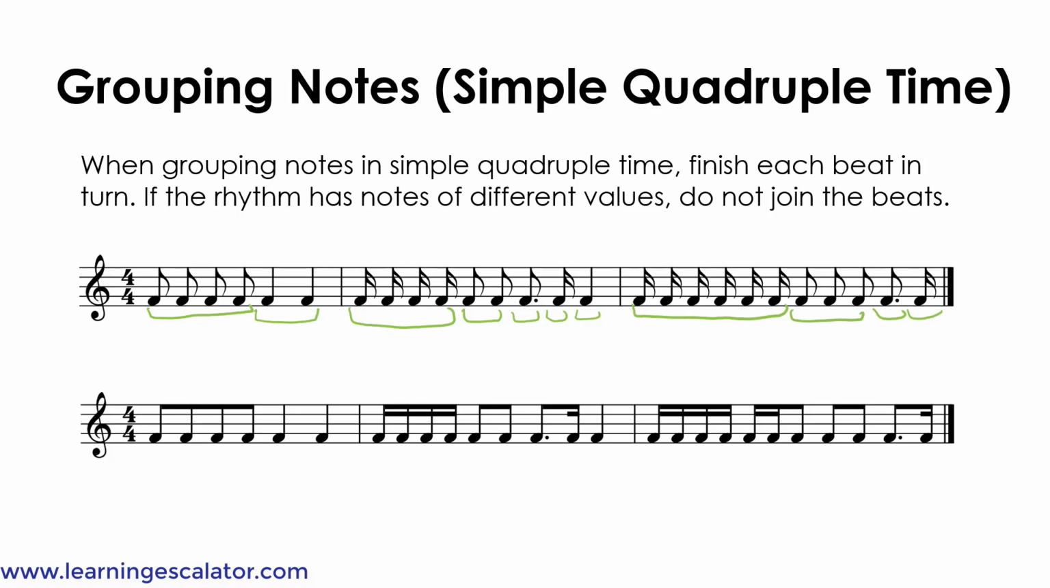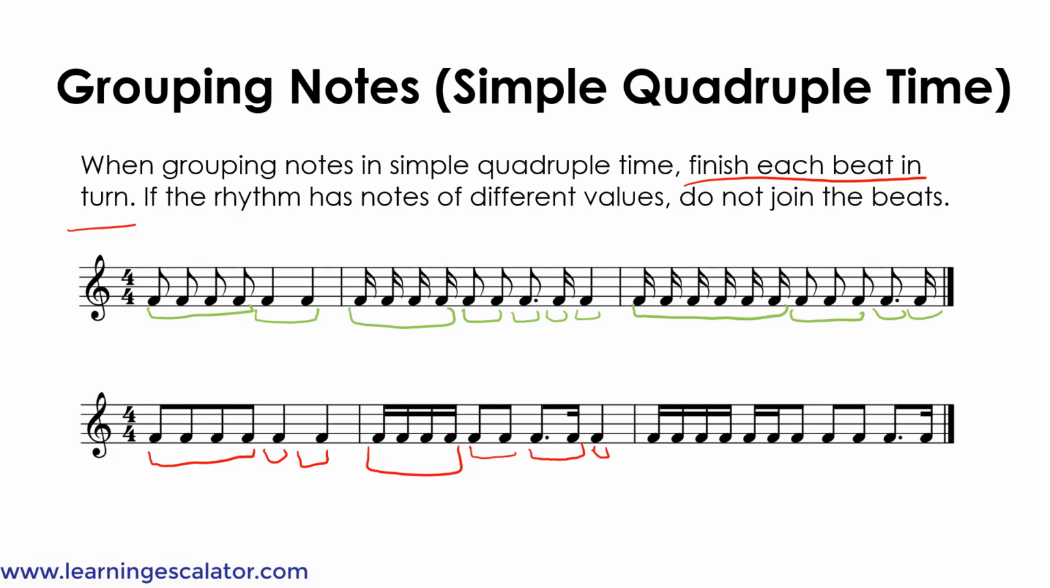So first you can join the eighth notes. You can join the 4 eighth notes to finish the beat. And then there are 2 quarter notes that can't be joined together. And you can also join the 16th notes to finish each beat, the first beat. And you can join the eighth notes to finish the second beat, and the dotted eighth note and the 16th note to finish the third beat, and the quarter note for the last beat.